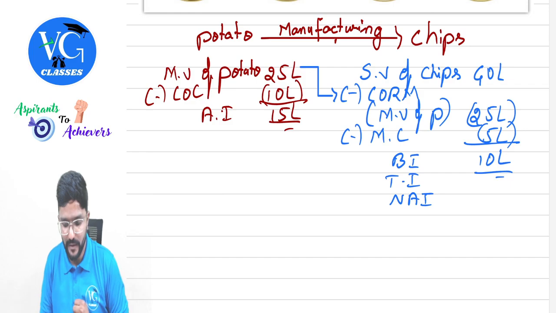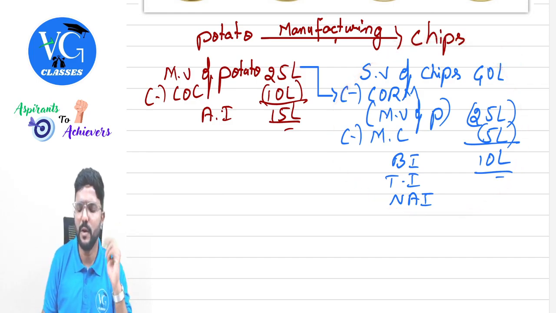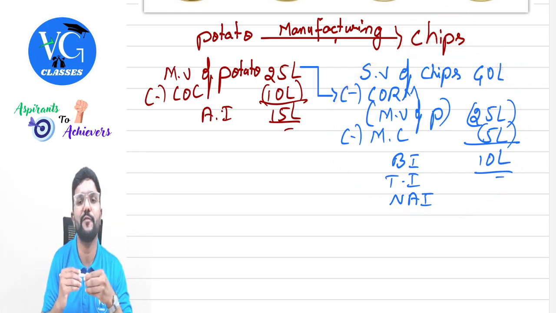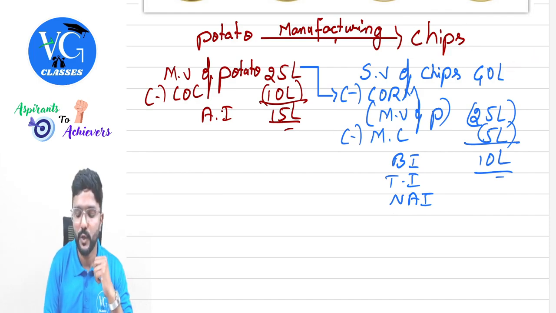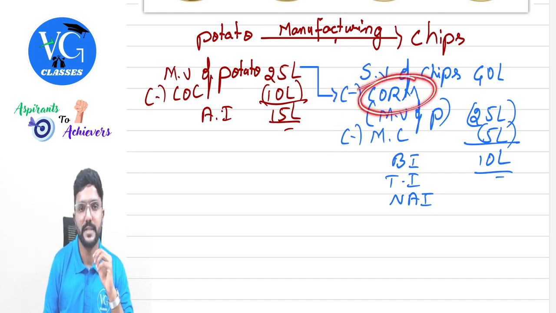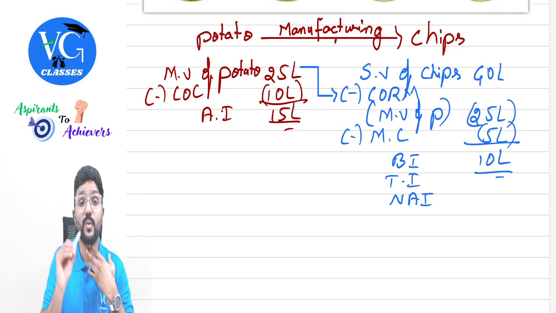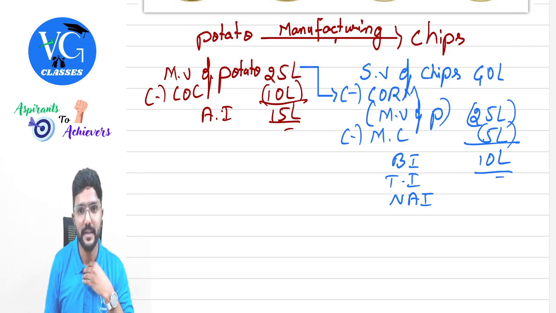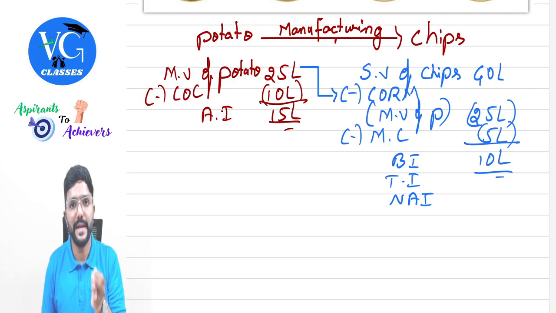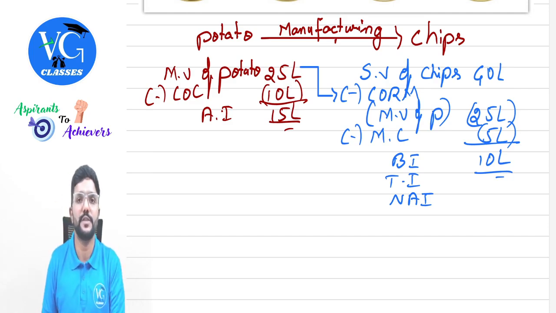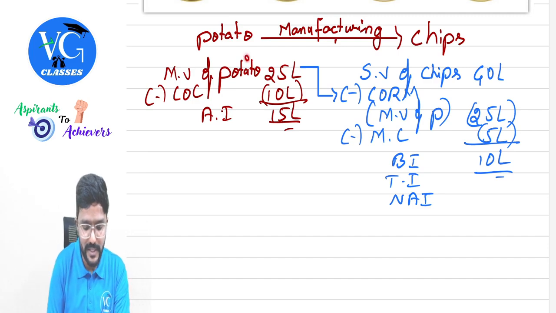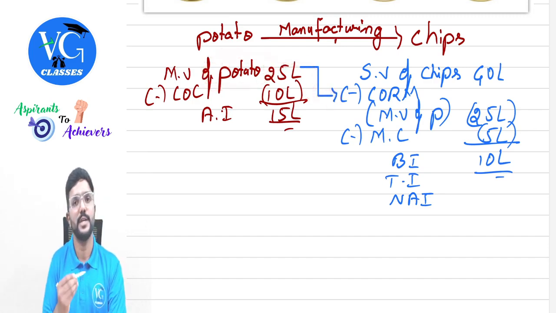Now coming to the business part, which I have given in blue color. Now assume once chips is manufactured, I am selling it for 40 lakh. And there are two expenses involved here, guys. Cost of raw material first. Sir, did I purchase raw potato? No. But if I had purchased, what is the cost I would have incurred? 25 lakh. So this becomes the cost of raw material, guys. 25 lakh. That is nothing but the market value of the potato on the day it was put into manufacturing of chips. So what was the sale value there will become cost here, 25 lakh.